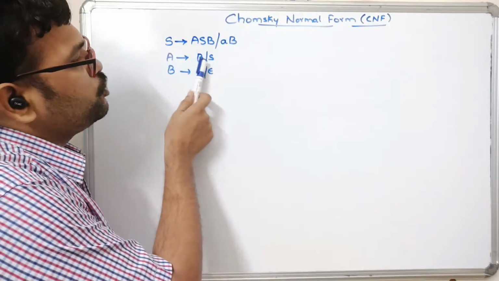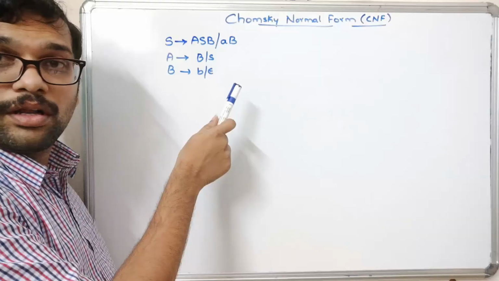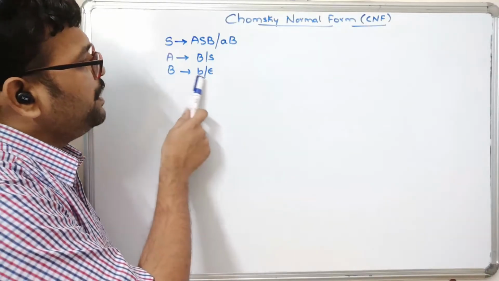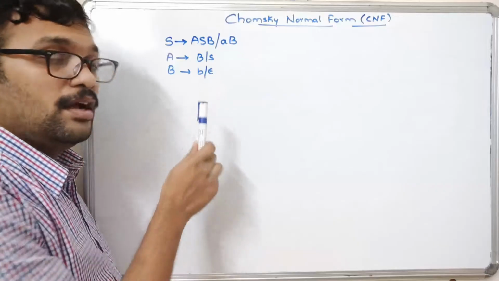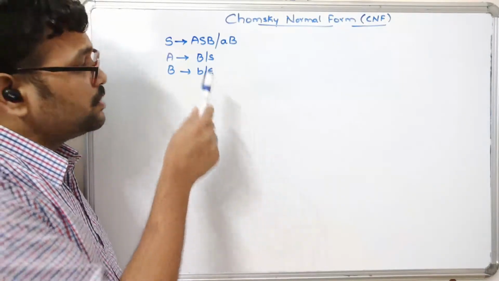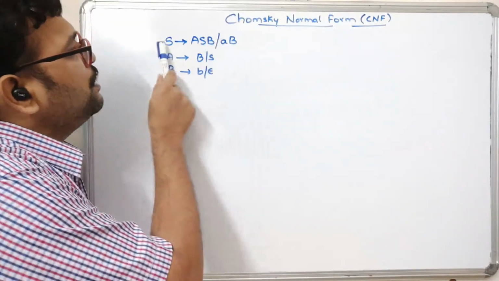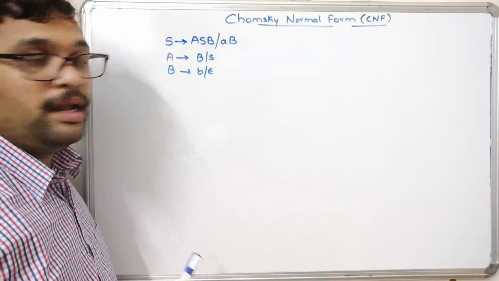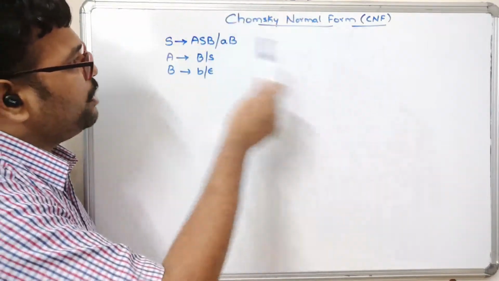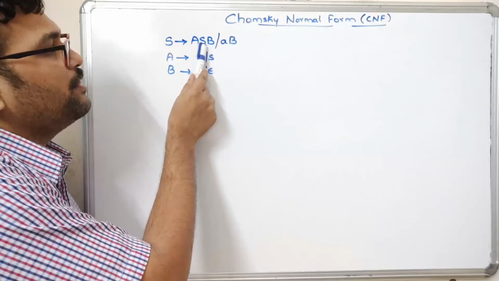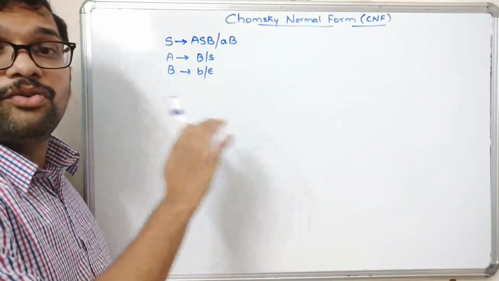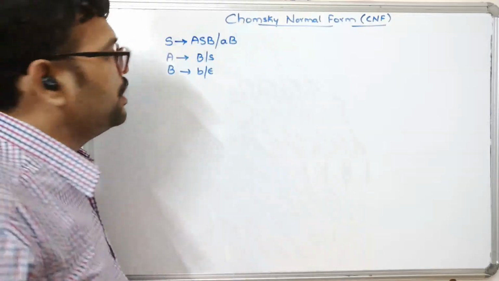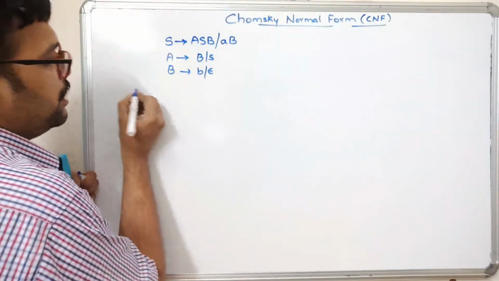And this is A tends to B. So this is also not in CNF, right? And B tends to B, that is in CNF, and B tends to epsilon. So in CNF, epsilon can only be present for the start symbol, right? And also you can observe that on the right-hand side of the start symbol production, we again have the start symbol. So this is not in CNF. So we need to convert this CFG to CNF. Now let us start with the procedure.